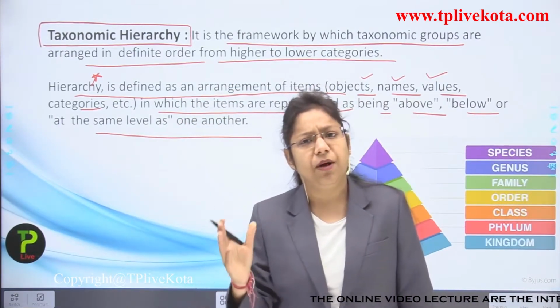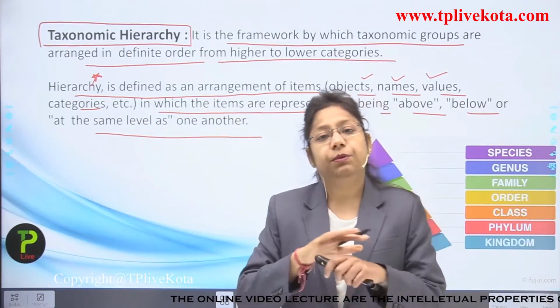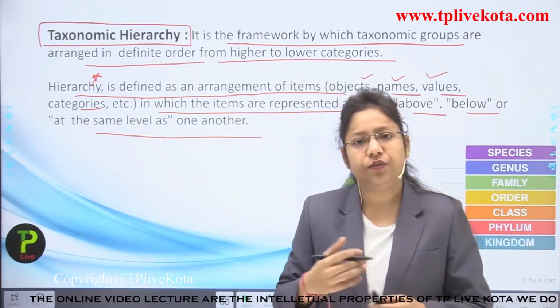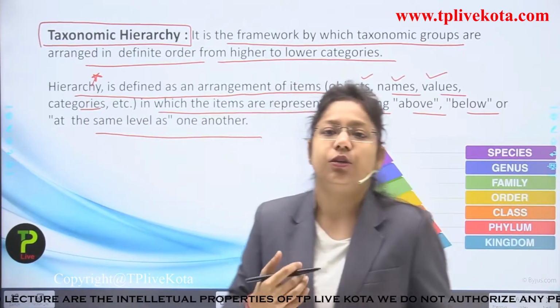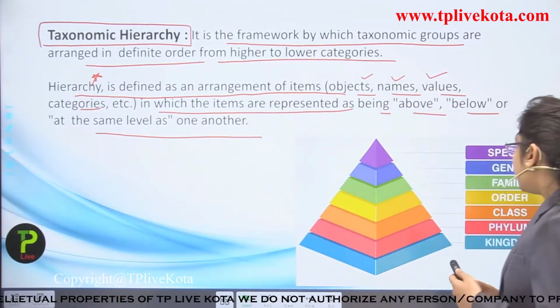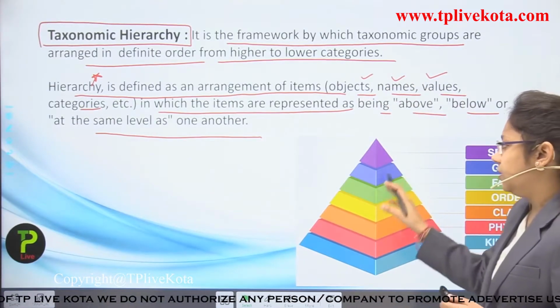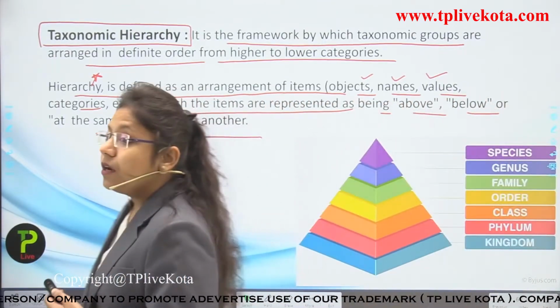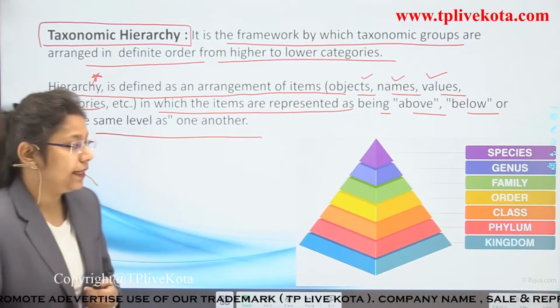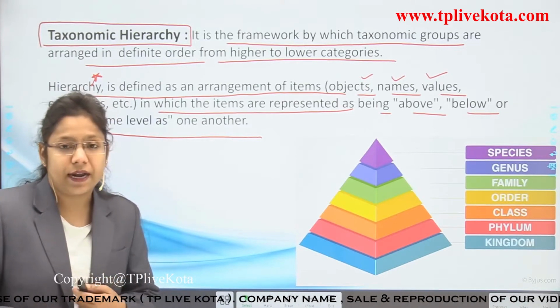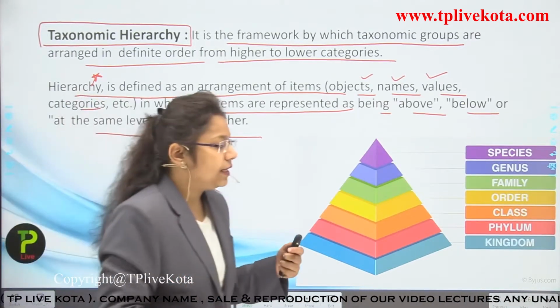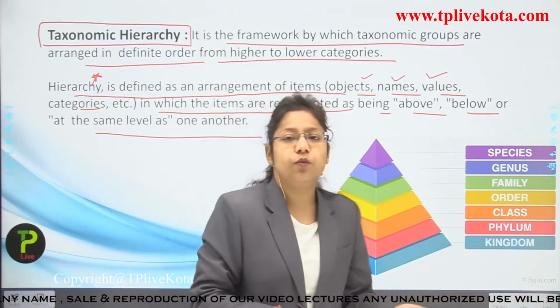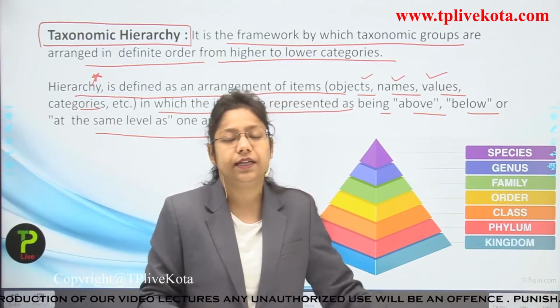So it may be above, it may be below, or they may be the same as one another. So we are going to discuss the taxonomical hierarchy. You can see over here, the cone-shaped structure tells us about many things. Like if we are arranging any taxonomical name of any organism, then we use firstly the word kingdom. Okay, now what are these? I will make you familiar with each and every term.